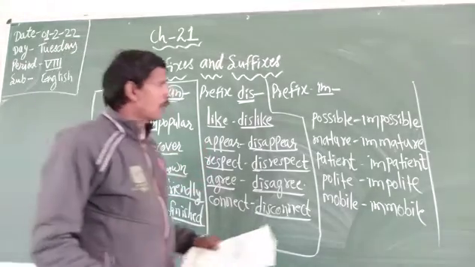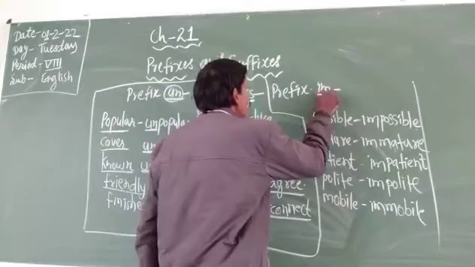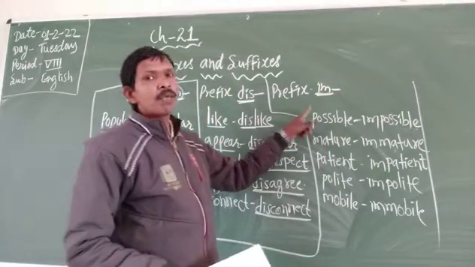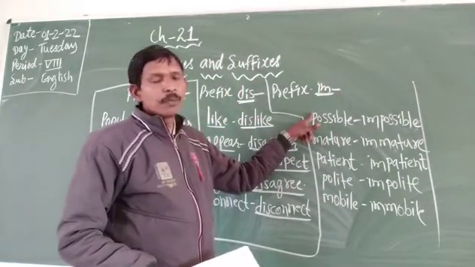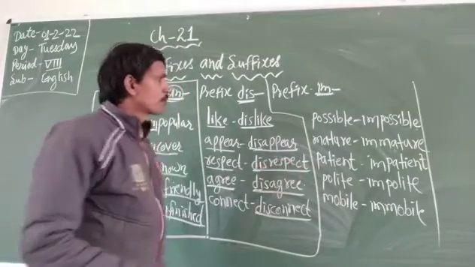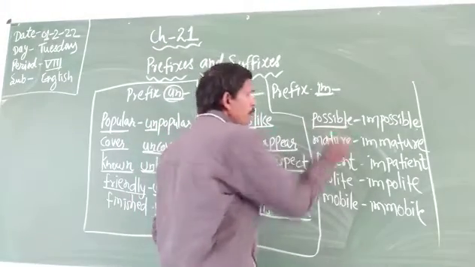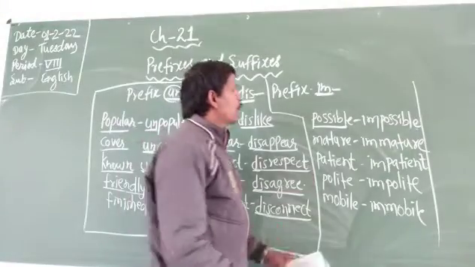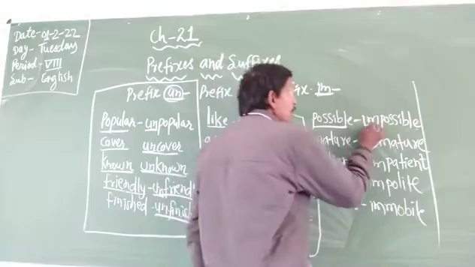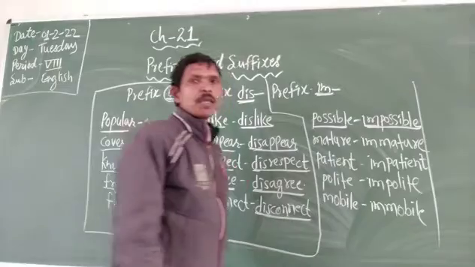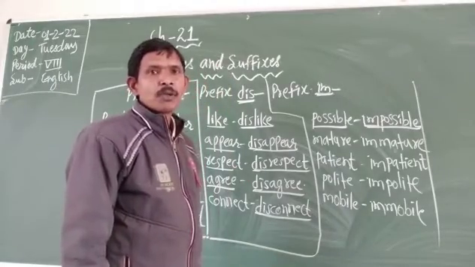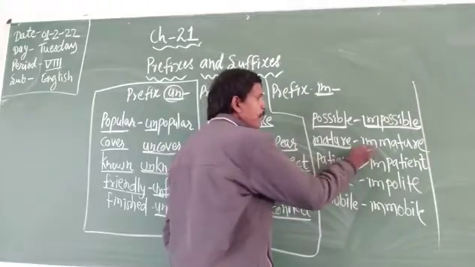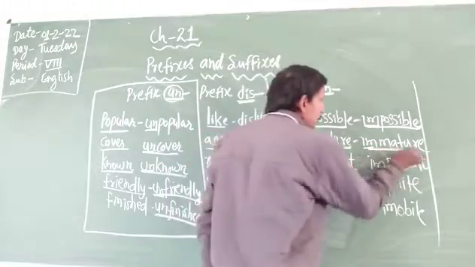And there is also another prefix in. When you add it at the beginning of a word, it also makes a different word with a different meaning. The words are possible. Okay, possible. When you add in, it becomes impossible. Impossible. Okay, in this way, mature, when we add it, it becomes immature.